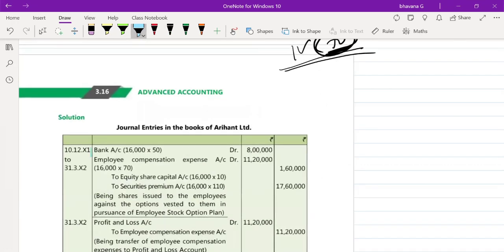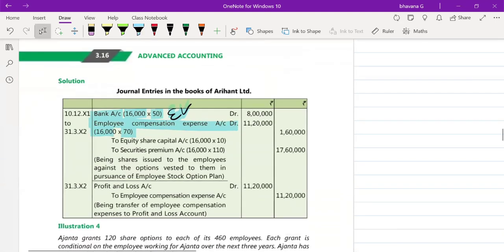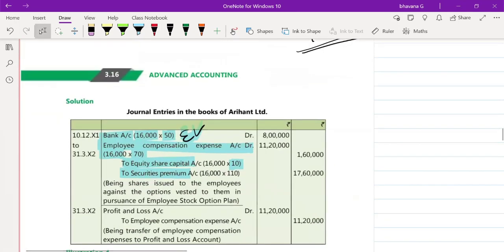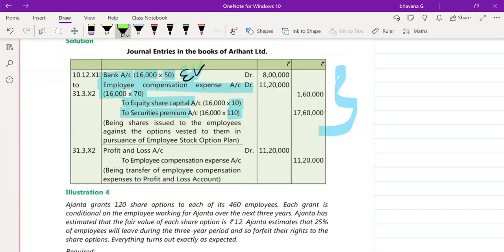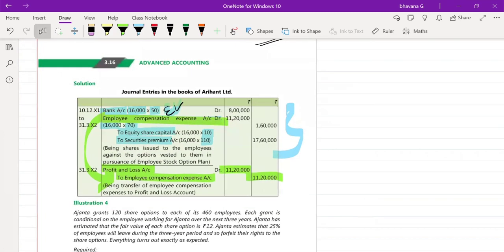So the entry is simple. Bank account 16,000 shares into 50 rupees. 50 rupees is your exercise value. Then employee compensation expense, intrinsic value, you have to do 16,000 into 70 rupees. Then to equity share capital, face value of 10 rupees. To securities premium, either balancing figure or market value minus face value. Market value is 120 rupees, face value 10 rupees, so 110 rupees, and this entry is over. Next, this same employee compensation expense, you have to transfer it to P&L account here. 11,20,000, 11,20,000.